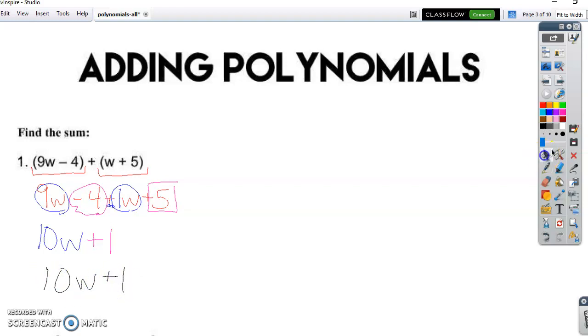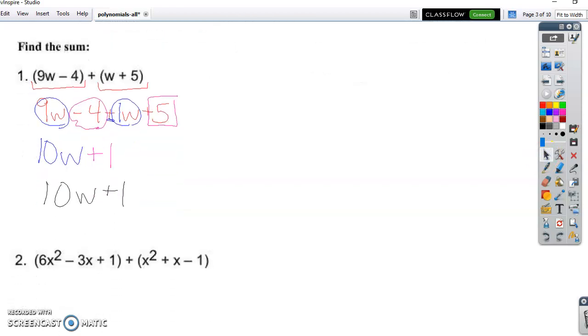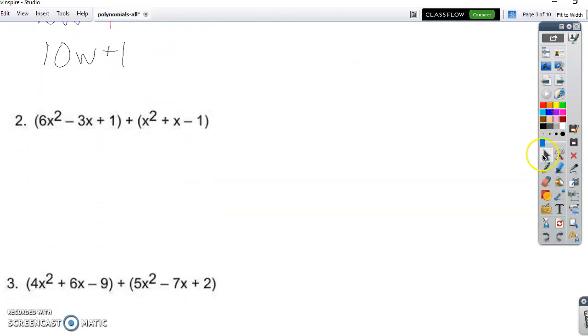All right, so let's look at number 2. Number 2, this time what we're doing is we're adding a trinomial with another trinomial. So we've got a little bit more going on here. So the like terms here, you'll notice you have an x here and an x here, but these are not alike because this one has an exponent of 2. This one really has an exponent of 1. So if I have 6x squared minus 3x plus 1 plus x squared plus x minus 1, the like terms,